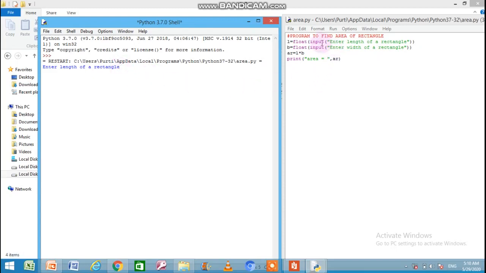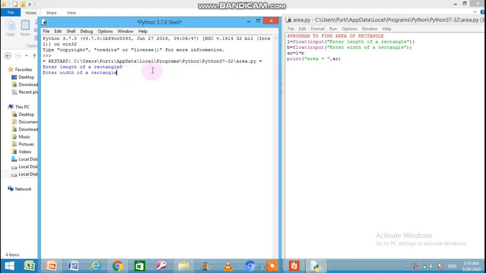Why? Because the message is under the input statement. But that input will be considered as string input, so it is a must to convert it into float form. Float means the decimal number format. So let us enter a value, suppose 5.